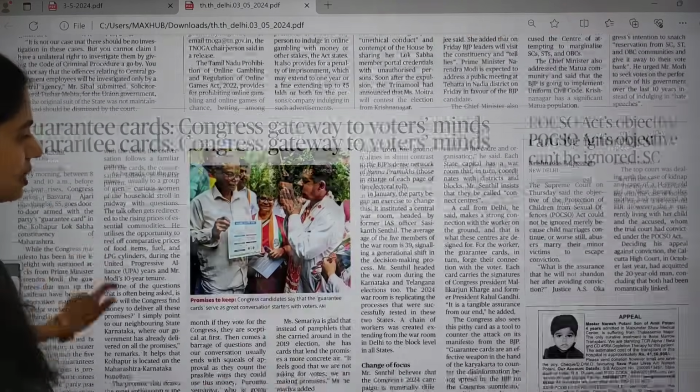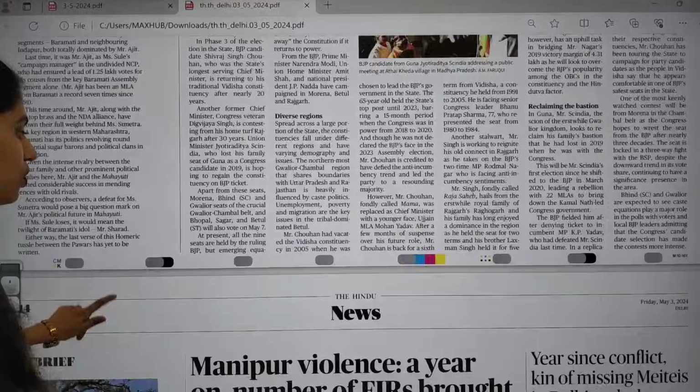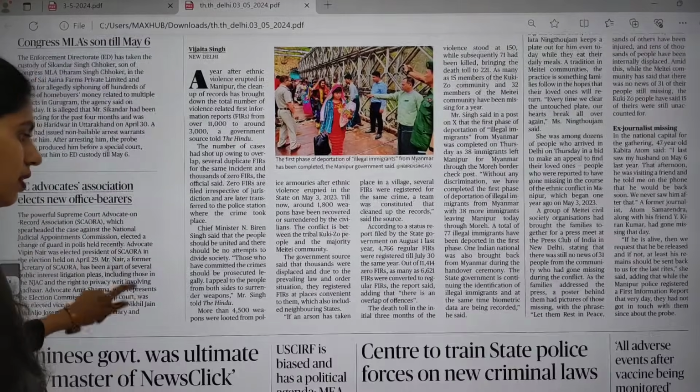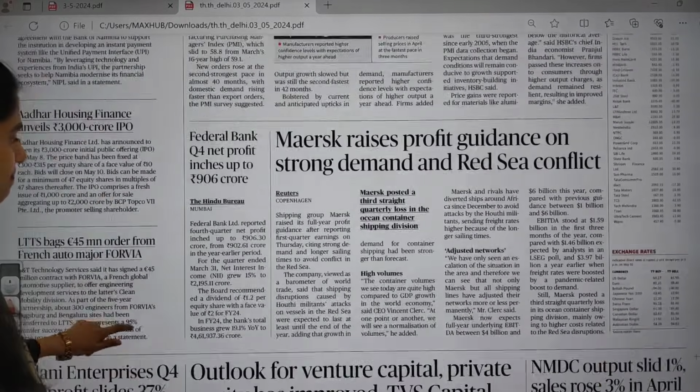So in this page there is nothing much important. Leave the Elections 2024 page, it is not at all useful. Yes, let us move on to the business page.